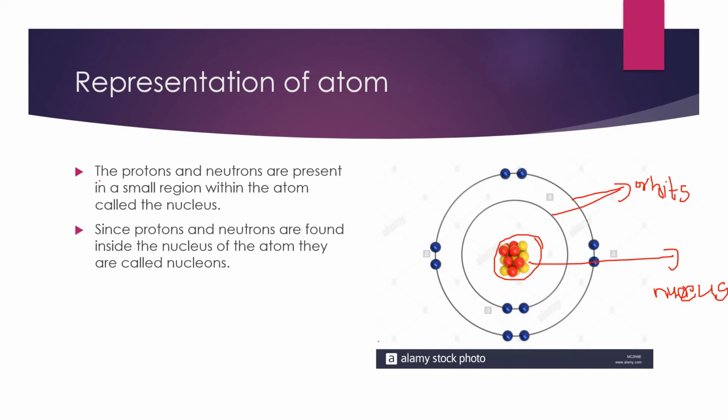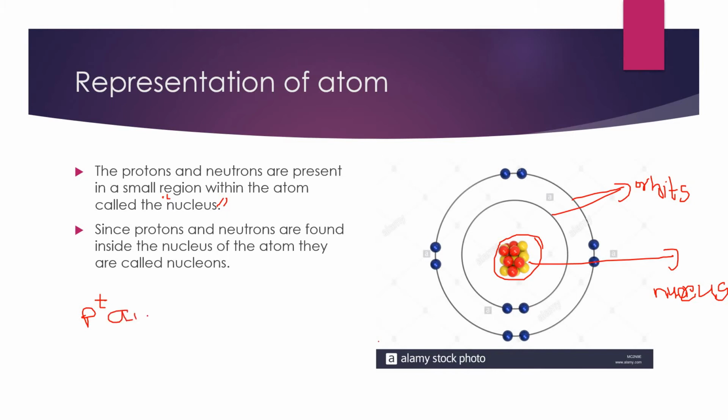See here the first point: the protons and neutrons are present in a small region within the atom called the nucleus. So these protons and neutrons are present inside a small region, and that region is called the nucleus. It is the main point in the whole representation of the atom topic. Since protons and neutrons are found inside the nucleus of the atom, they are called nucleons.